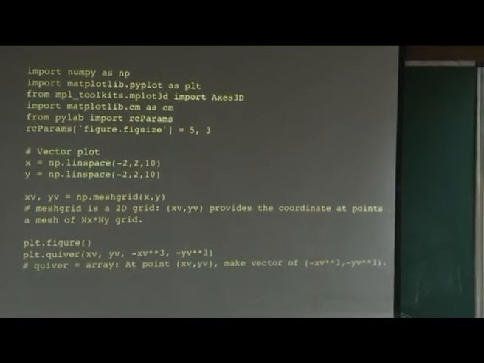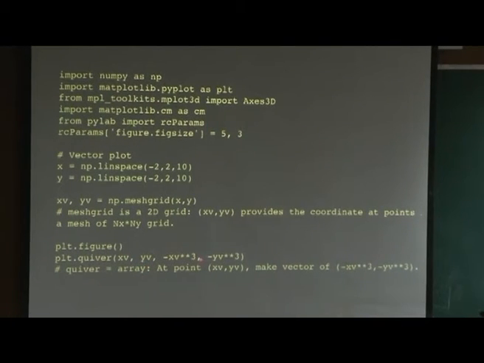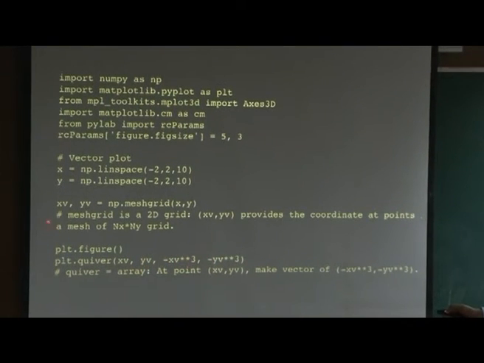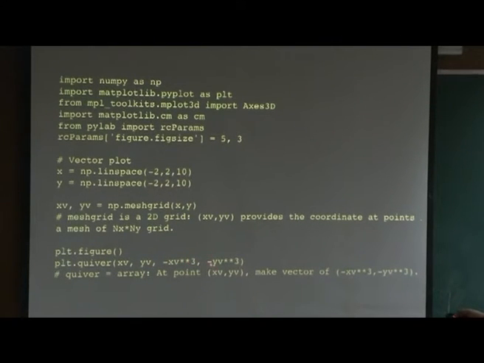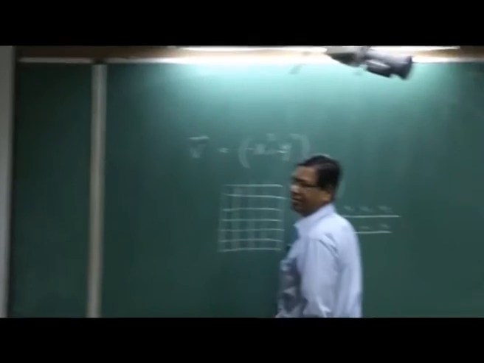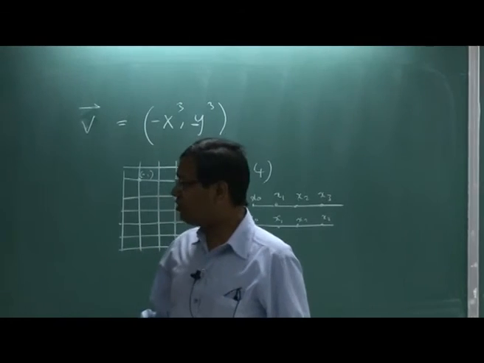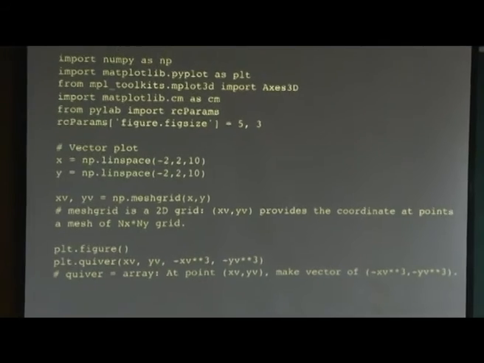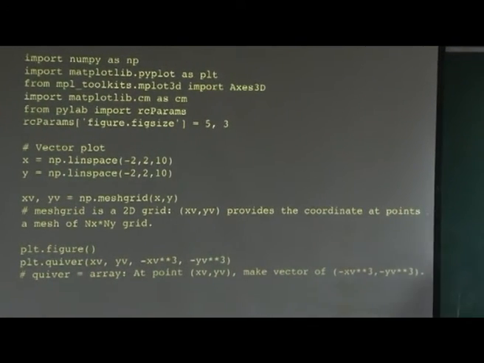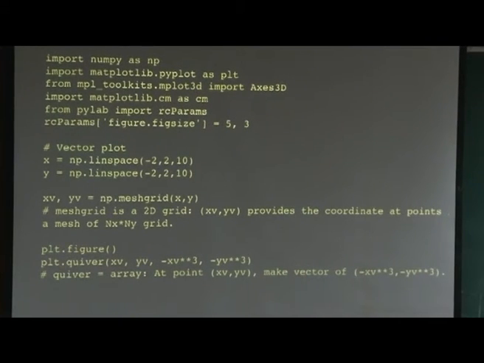Quiver means arrow. So, you will make an arrow at point xv comma yv, that is the mesh point, and then the magnitudes of the x component and y component of the vector. The x component is minus x cube and the y component is minus y cube. So it will create a vector at each point, and I know the coordinate at that point is xv and yv. This is going to achieve the task of making a vector plot. You could make a loop, but we do not need to worry, matplotlib will do all that.